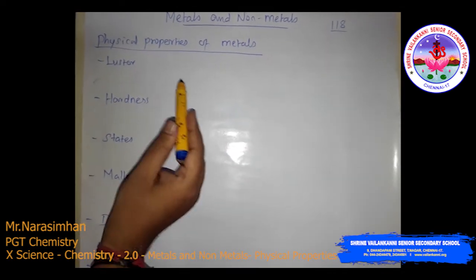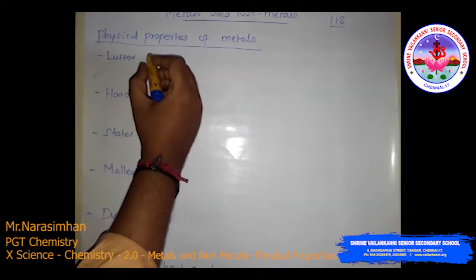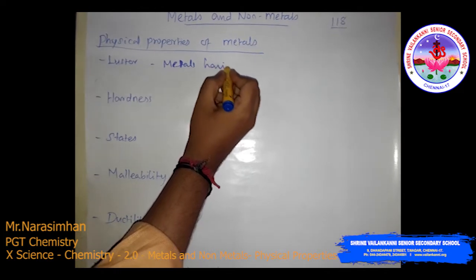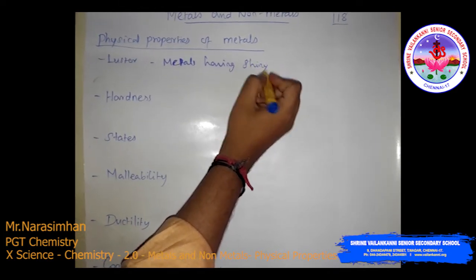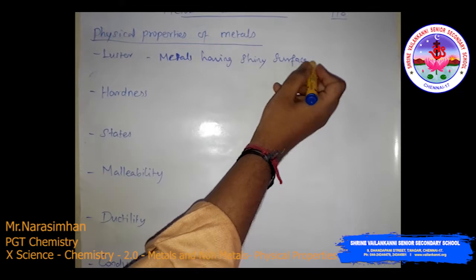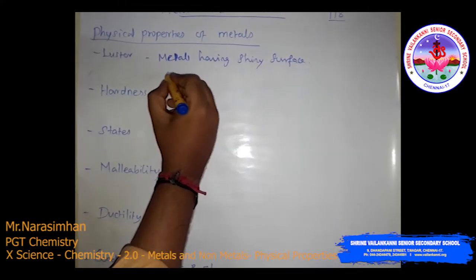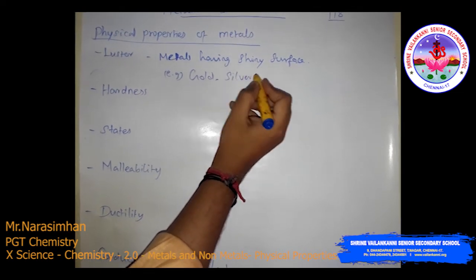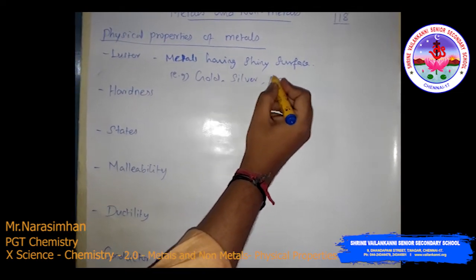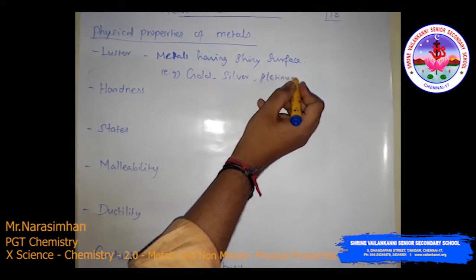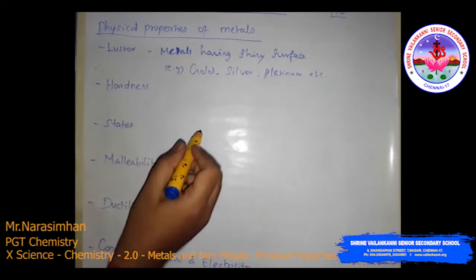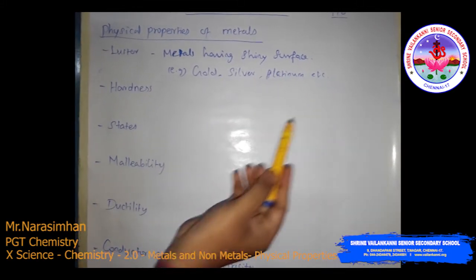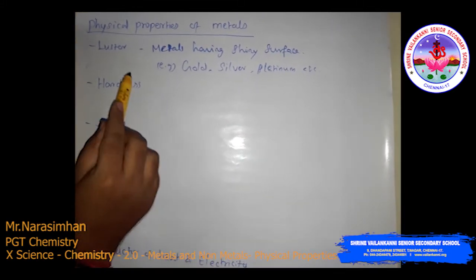Luster means shiny surface. So usually metals have a shiny surface. For example, gold, silver, platinum, etc. These are examples of metals having a shiny surface. So this is luster, a property of metals.